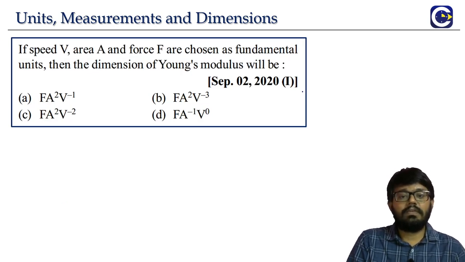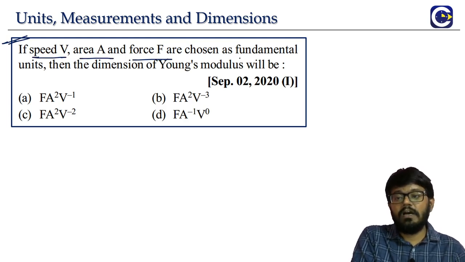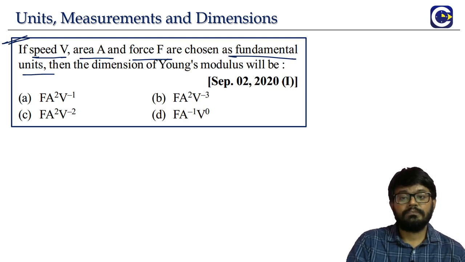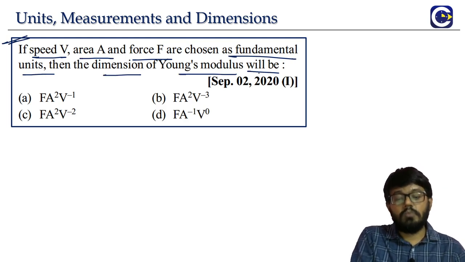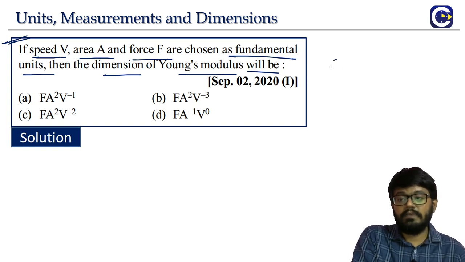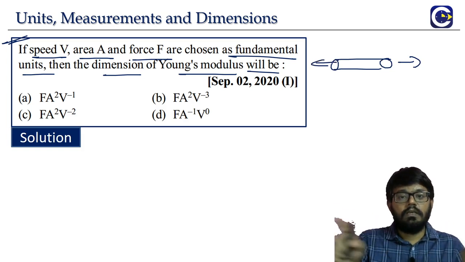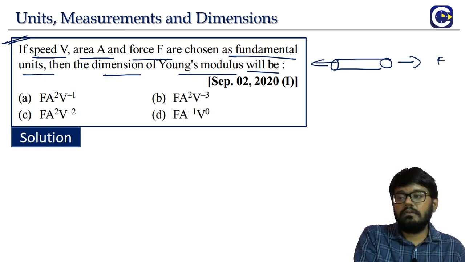Next we have another question based on dimensions. If speed V, area A and force F are chosen as the fundamental units, then find the dimensions of the Young's modulus. First of all, we should know what the Young's modulus is. Say for example, we take a wire and apply a force that can change the length of the wire. Such forces, we say, are causing longitudinal deformation.